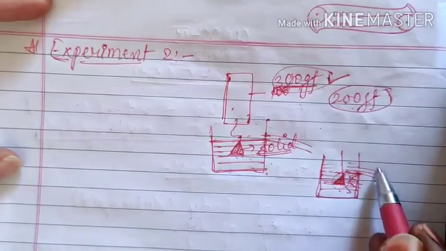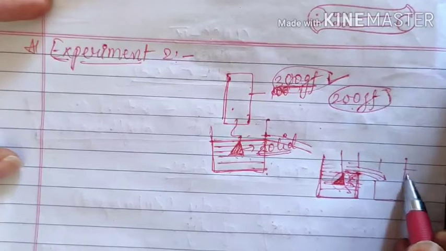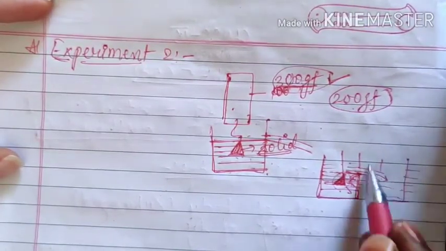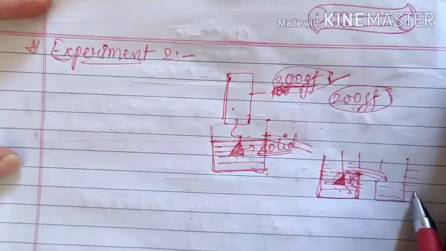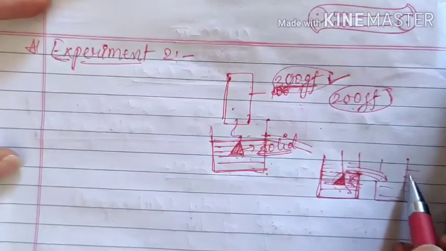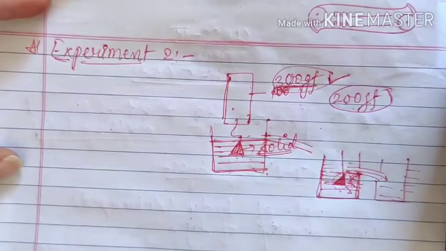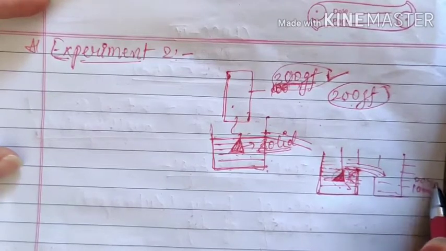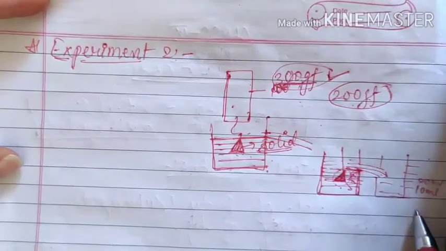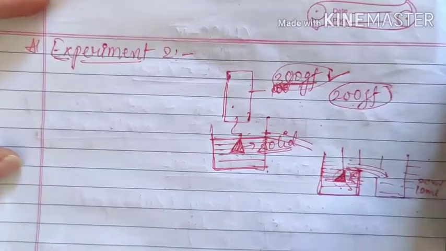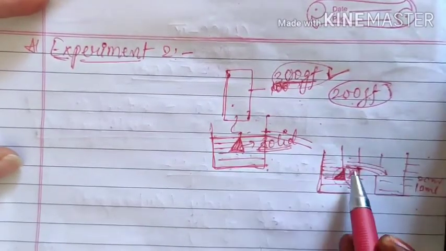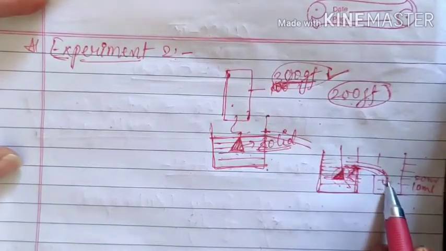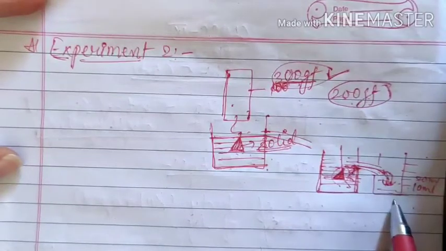Here we have kept one measuring cylinder or measuring container, that means it's the same container which you have in your chemistry lab for measuring some values. Here volume is written, that means if you have to measure any particular liquid, then here it is written 10 ml, 20 ml, or it can be 100, 200, 300, just like your scale. So accordingly it has the measurements. As soon as this water crosses this level, it will start falling inside this measuring container.